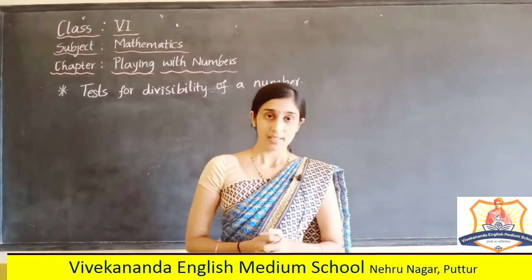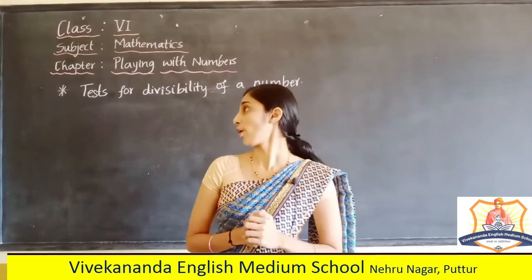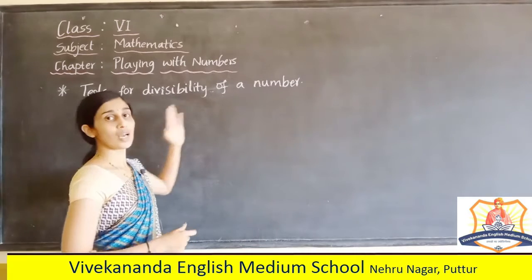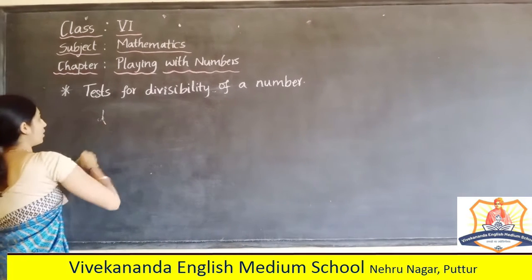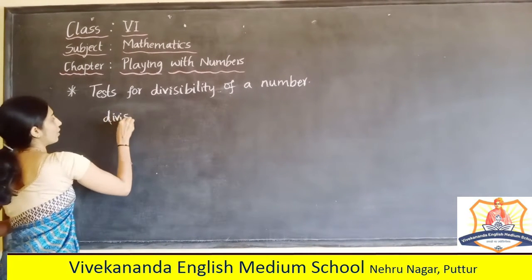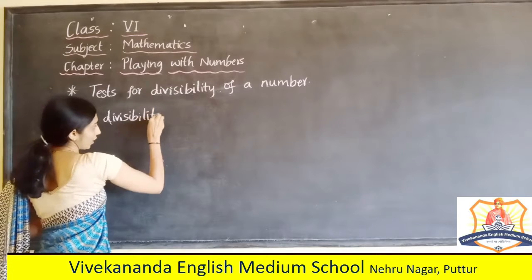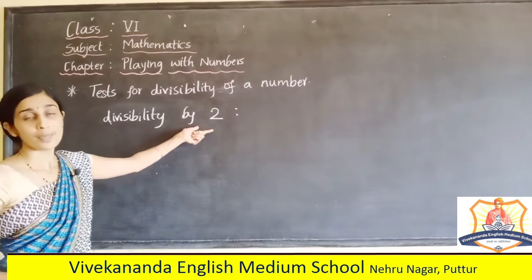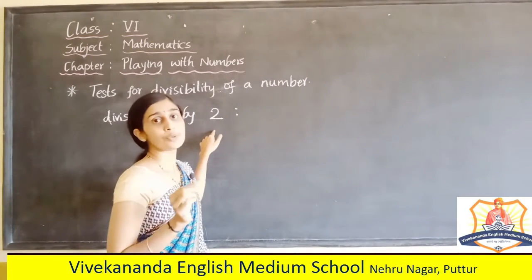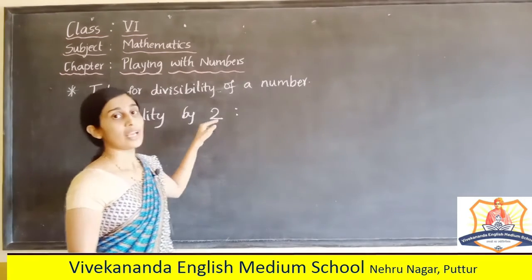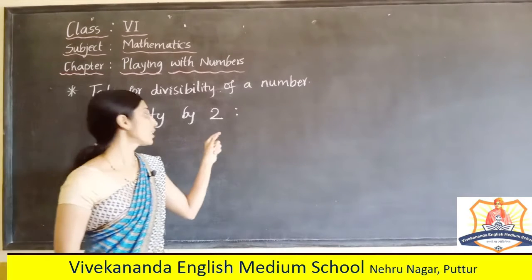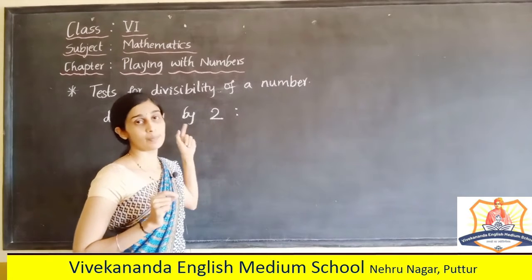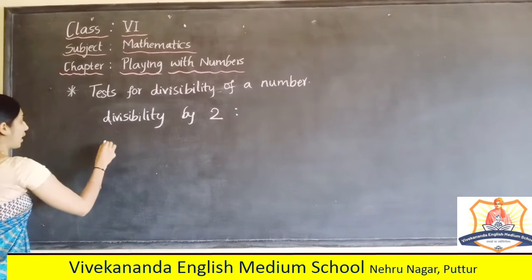In our last class, we have already discussed divisibility of a given number. Which are the numbers we have already studied? Divisibility by 2. So what is it? The numbers which have 0, 2, 6, 4 and 8 in their units place. Then without any doubt we can say that that number is divided by 2 completely without any remainder.